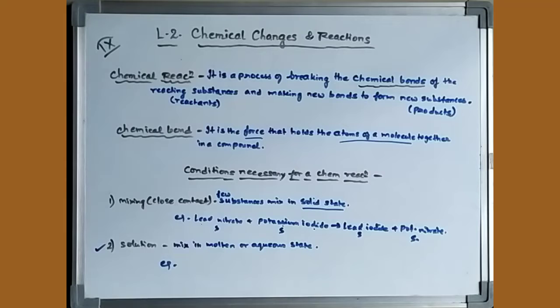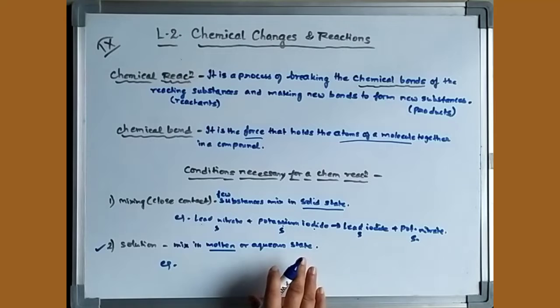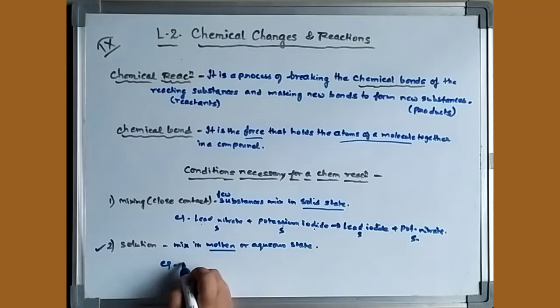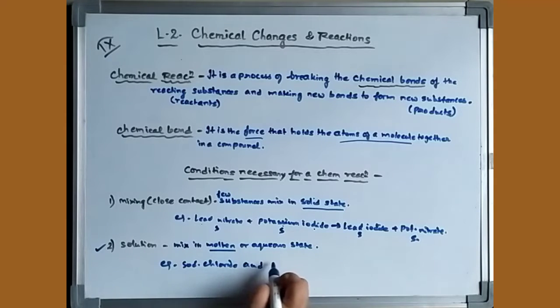In solution state, a few substances can also mix in molten state. Molten means they are in liquid form, or in aqueous state. That means if they are solids, they dissolve highly in water and form an aqueous solution of that compound. So let us take an example. A very well known example is sodium chloride and silver nitrate.